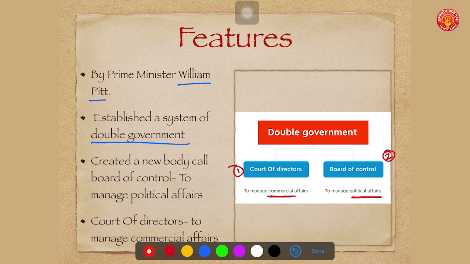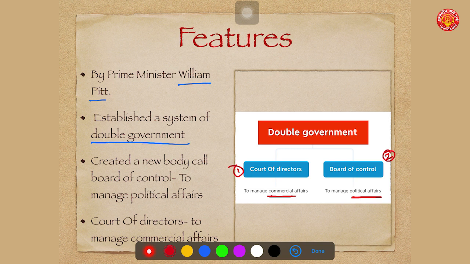I repeat once again, the double government system created by Pitt's India Act of 1784 had two important organizations. One, the Court of Directors. Second, the Board of Control. The Court of Directors had to manage commercial affairs, whereas the Board of Control had to manage political affairs.